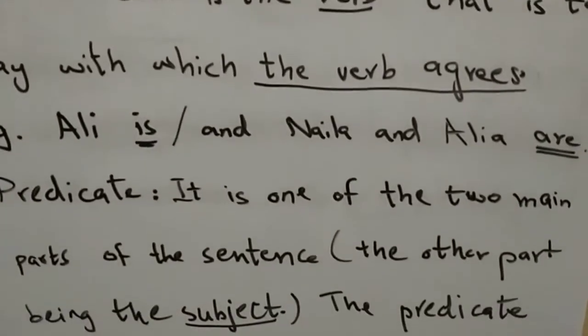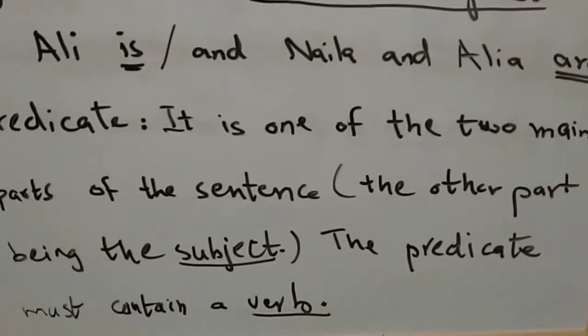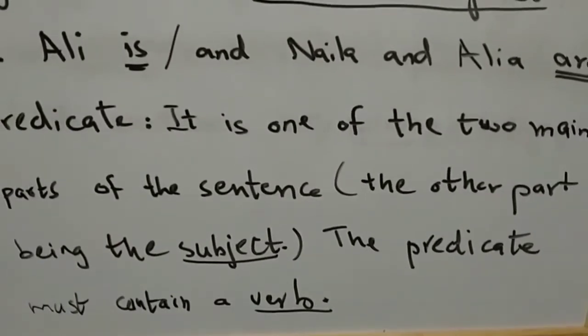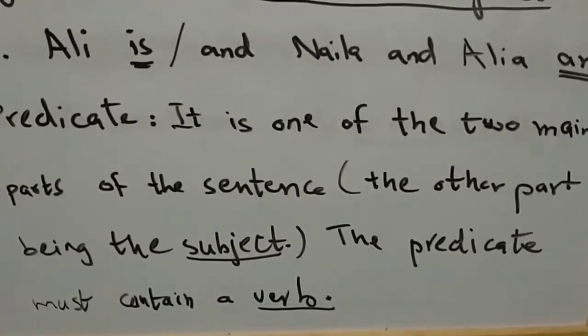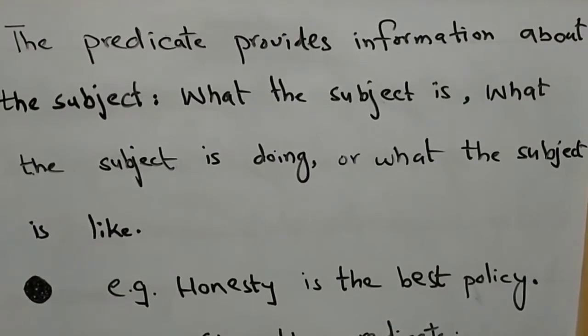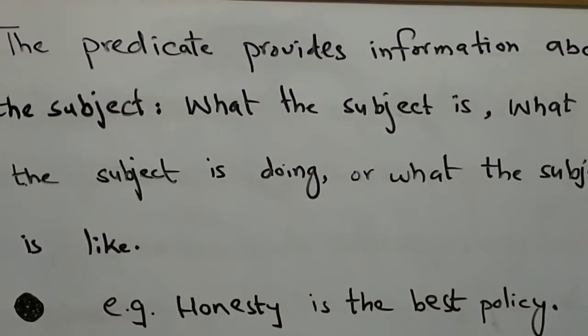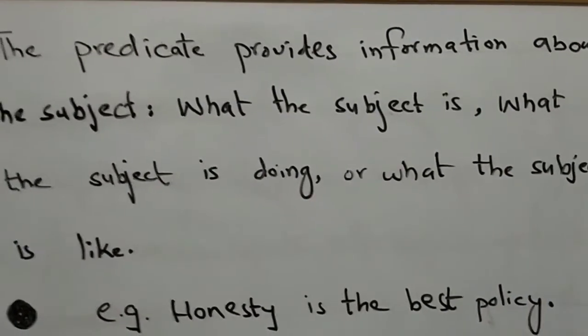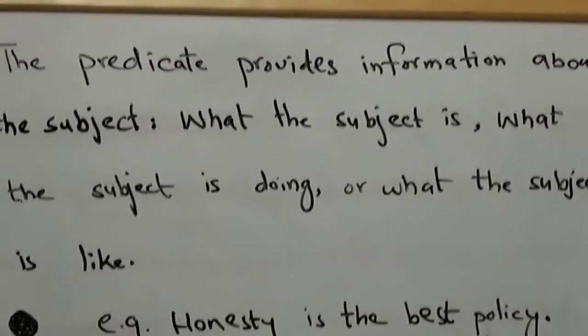And predicate is one of the two main parts of the sentence, the other part being the subject. But the important thing about the predicate is that it must contain a verb. The predicate provides information about the subject: what the subject is, or what the subject is doing, or what the subject is like.